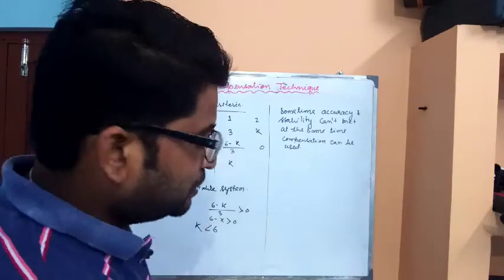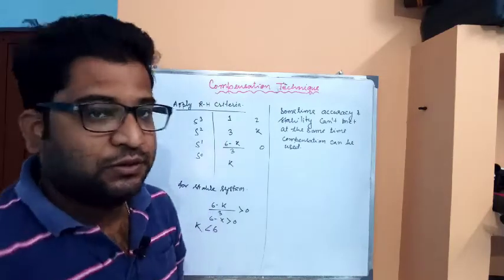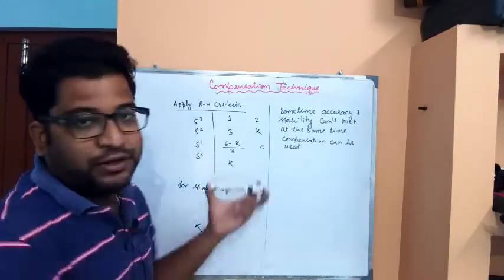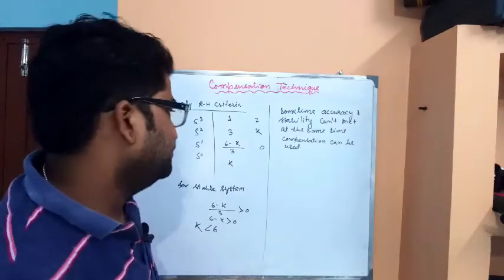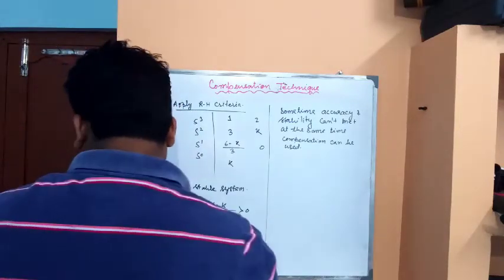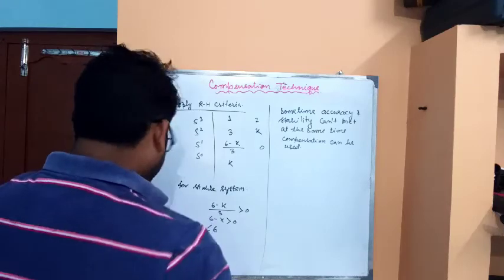So this is the complete explanation of the need for the compensation technique, and how we can achieve accuracy and stability of the system through it.